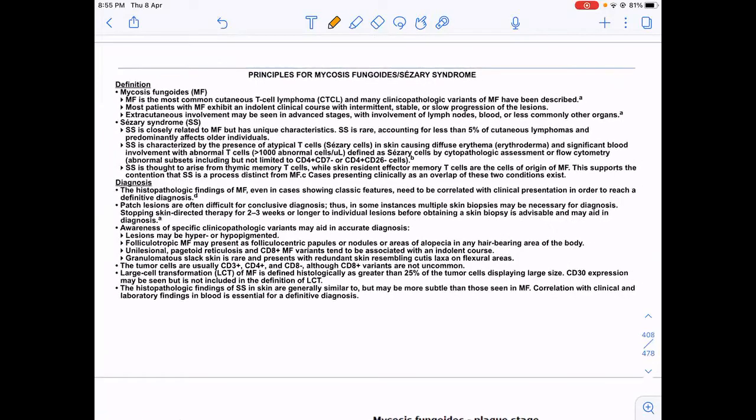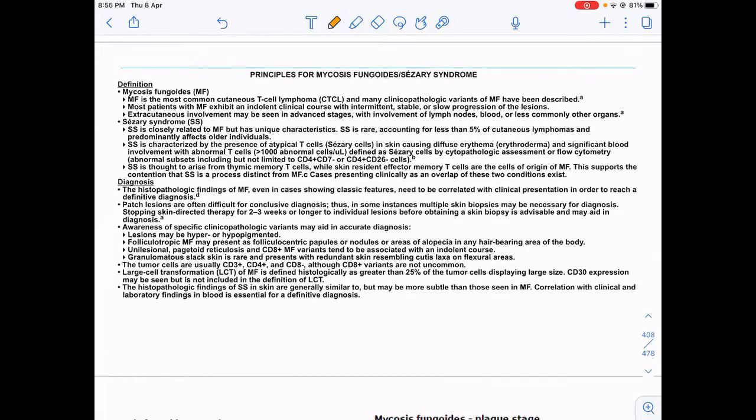So in mycosis fungoides, we should know that it is the most common cutaneous T cell lymphoma. Mostly these patients have an indolent course and sometimes they may have advanced stages in which they will involve the lymph nodes. Apart from the skin, they will involve the lymph nodes, the blood, etc.